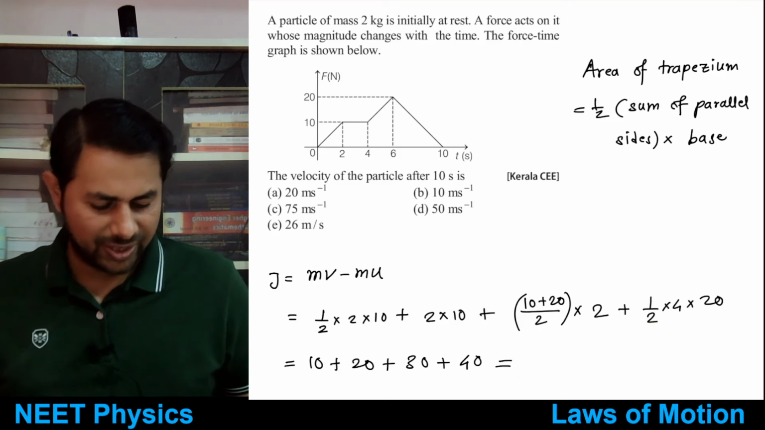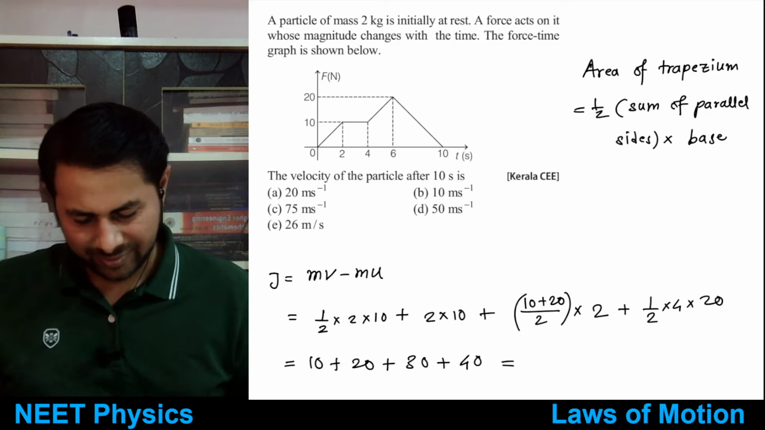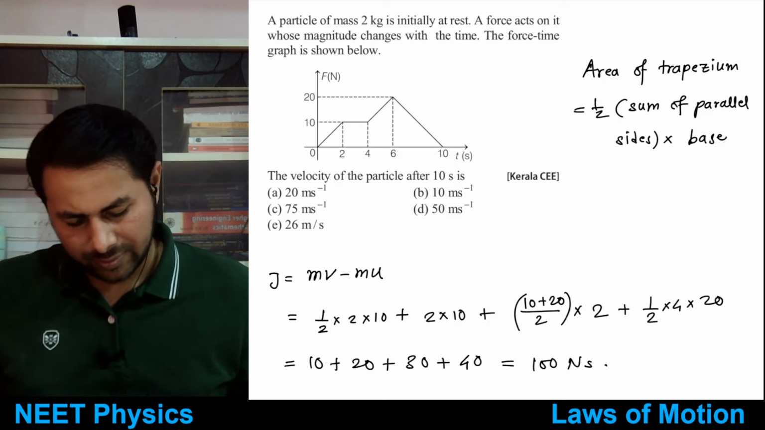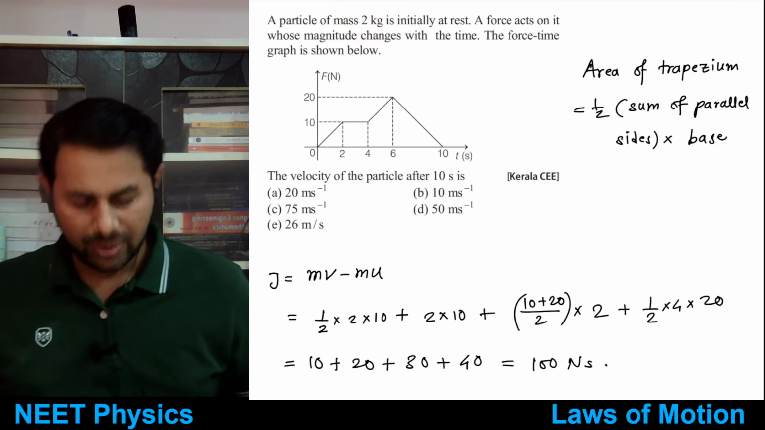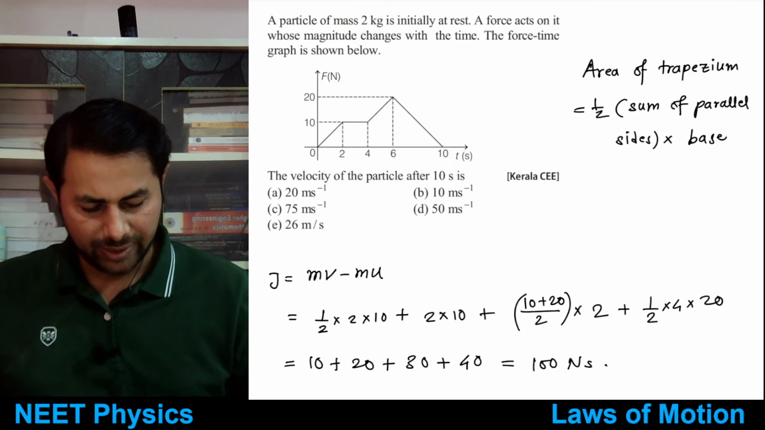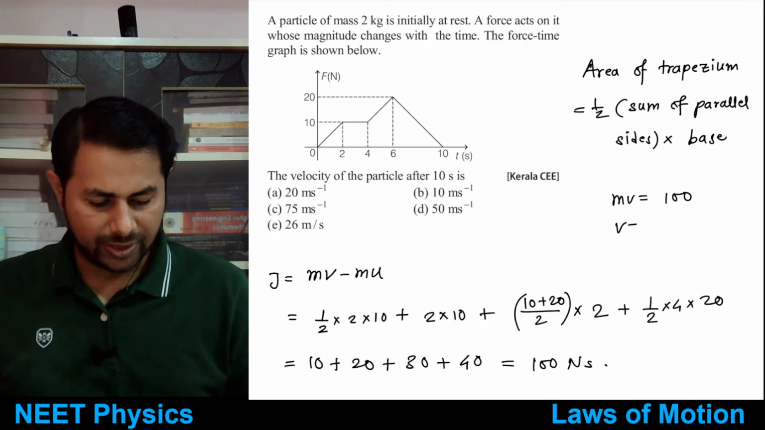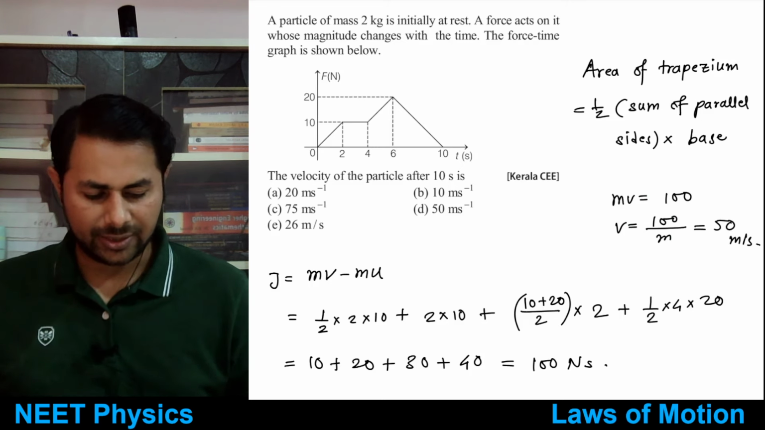Okay, 10 plus 20 plus 30 plus 40, right? 60, 100. So you found impulse, it is 100 Newton seconds, and the mass of the body is 2 kg. So initial velocity is given to be 0, right? So mv is equal to 100, and that's why v is equal to 100 by m, that is 2 kg. So 50 meters per second, that's the answer.